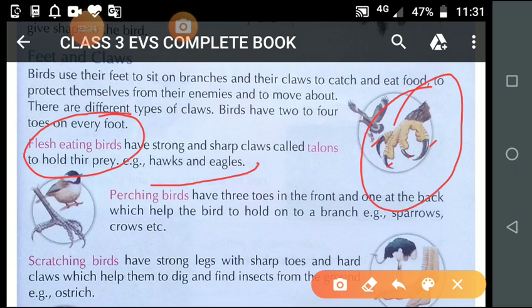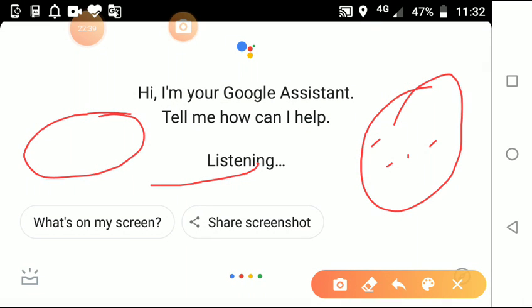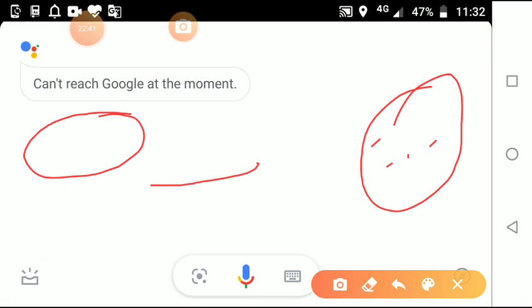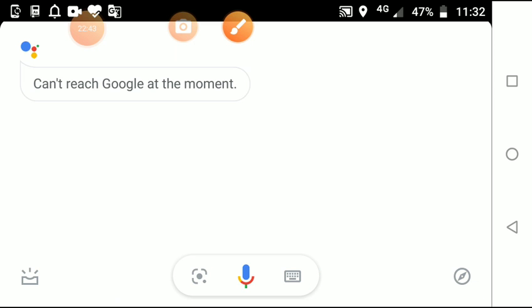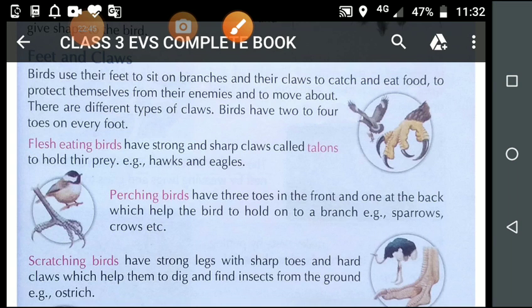Is it clear? So what I want to explain is that the claws of flesh eaters are so strong that they even carry the animal to a long distance. Is it clear?